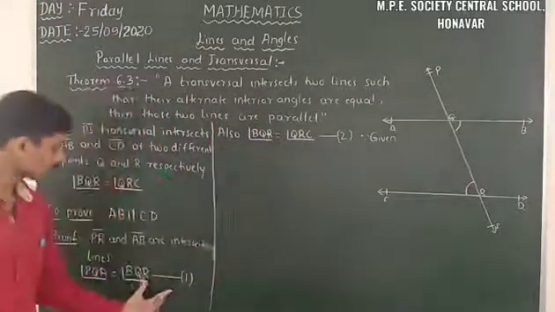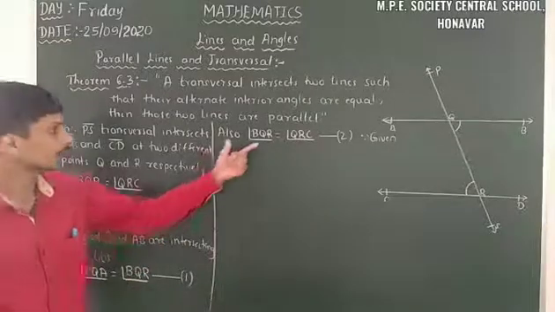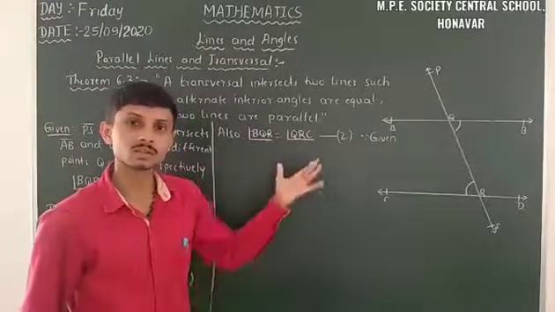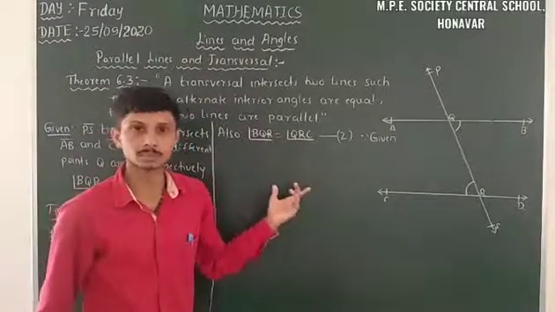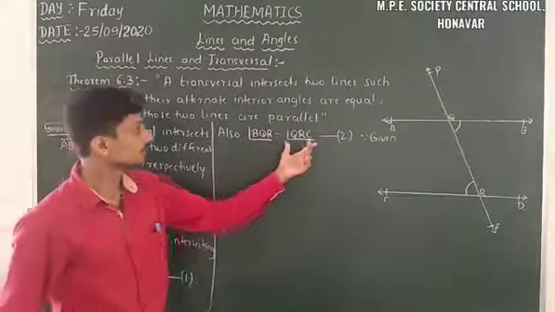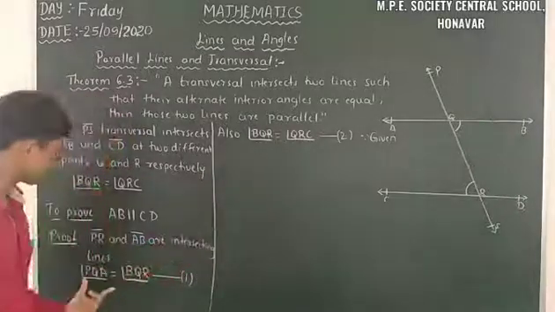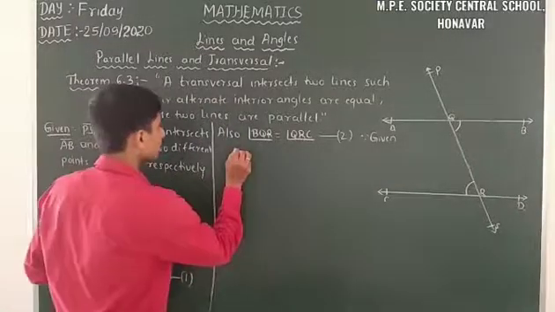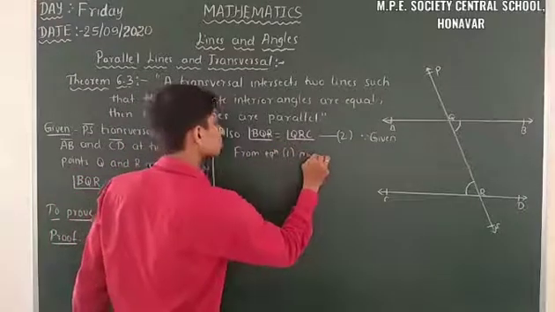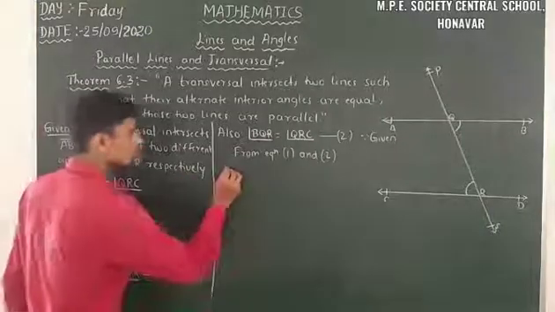Just observe equation 1 and equation 2. Angle PQA is equal to angle BQR and angle BQR is equal to angle QRC. That means things which are equal to the same thing are equal to one another. So from equation 1 and 2, angle PQA is equal to angle QRC.